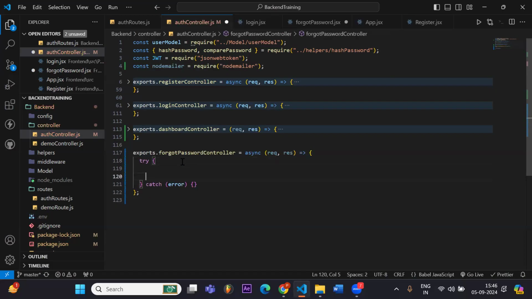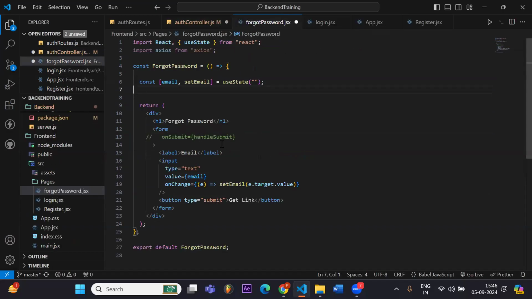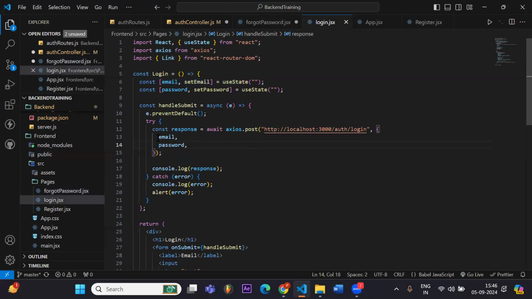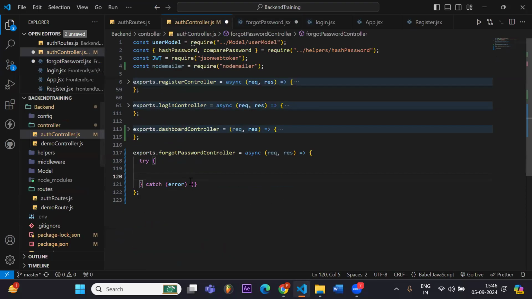So what was the first step? The first step was to get our email from our front end, that we send here. For example, in our login we send email and password, but in forgot password we will only send email. We have to require it from request body. It was the same step that we did earlier for the login and register controllers.